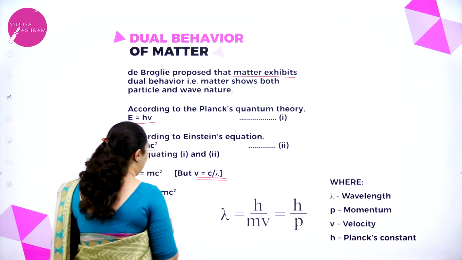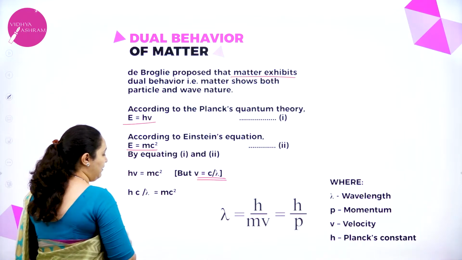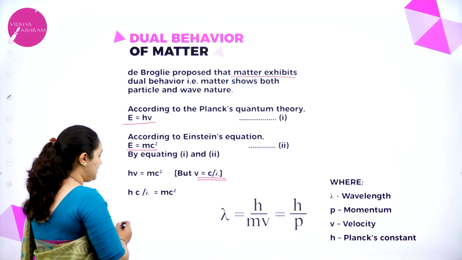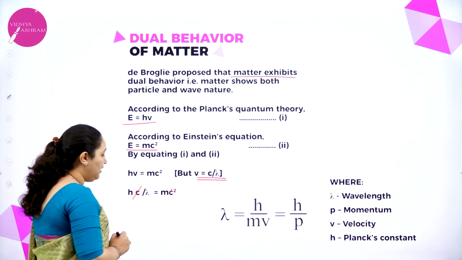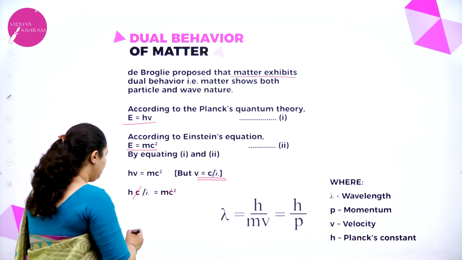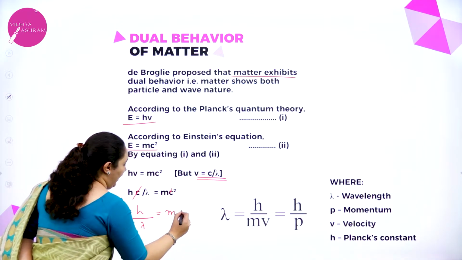If I substitute instead of nu, I will get hc by lambda, which is equal to mc square. One of the c's gets cancelled here and we will get h by lambda is equal to mc.